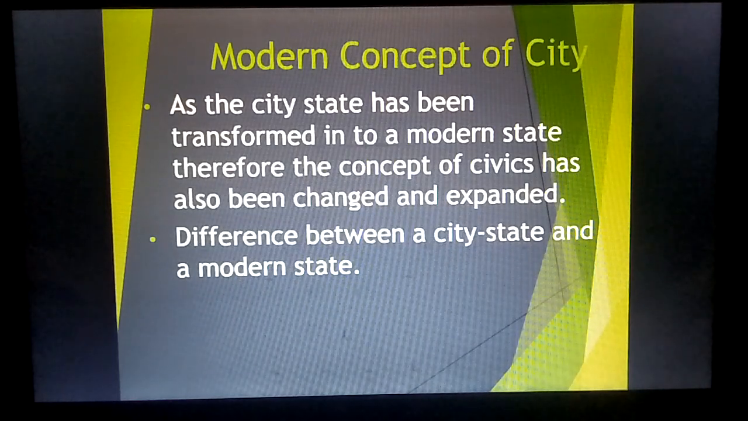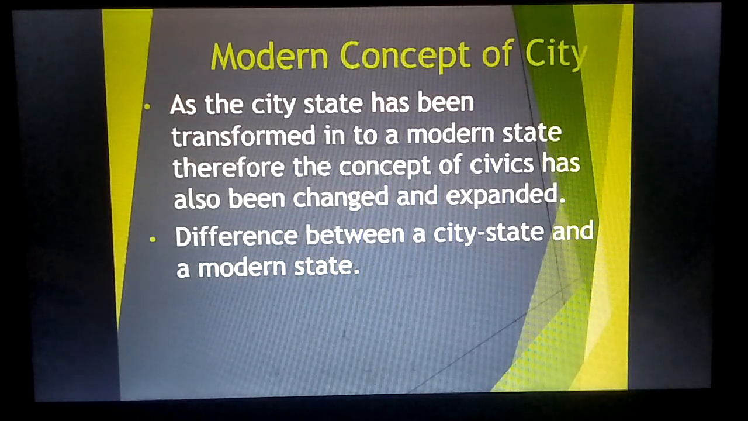Next, we have to understand the modern concept of city. When we say modern concept of city, it means there is also an ancient concept of city. As the city-state has been transformed into a modern state, the concept of civics has also been changed and expanded. The difference between a city-state and a modern state is that in ancient times there was no difference between a city and a state, because a city was also a state, because that was a small one.